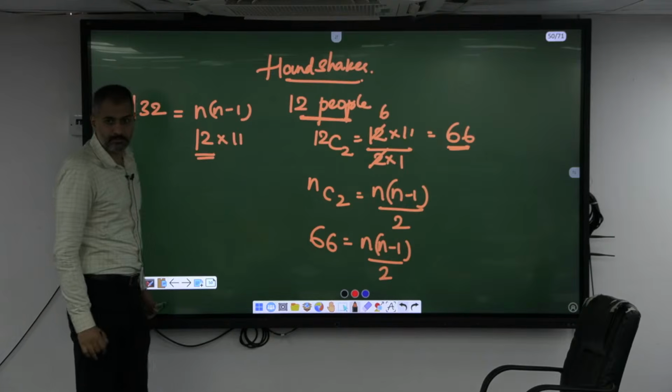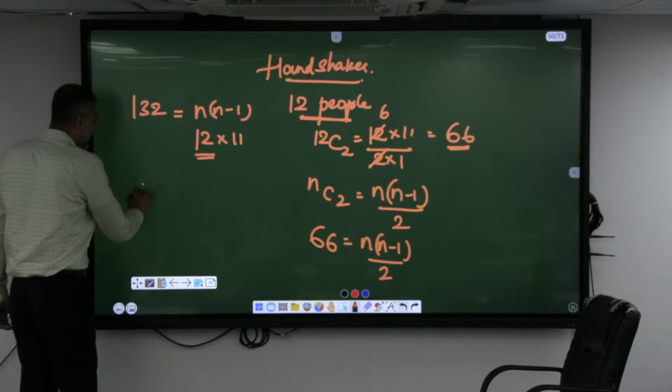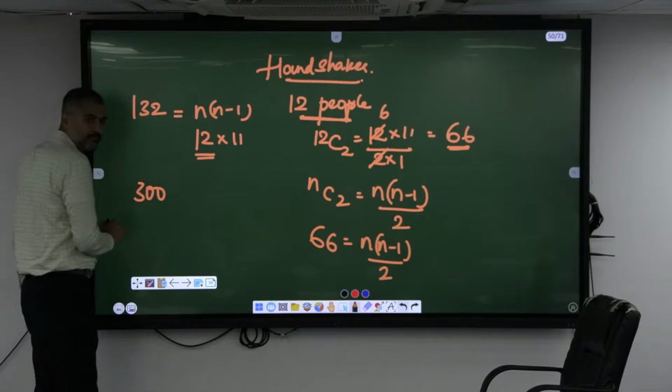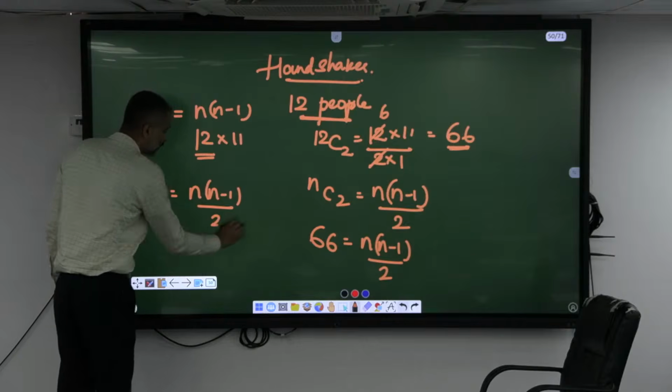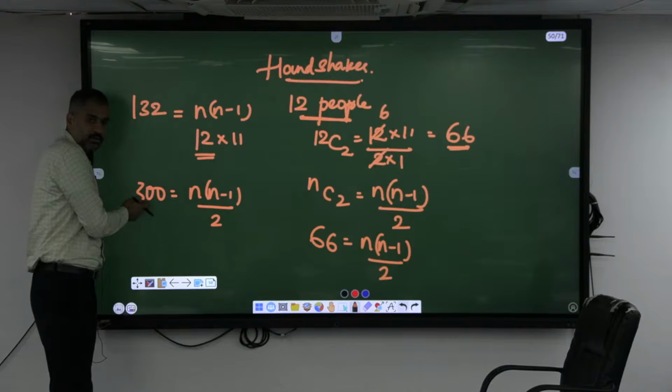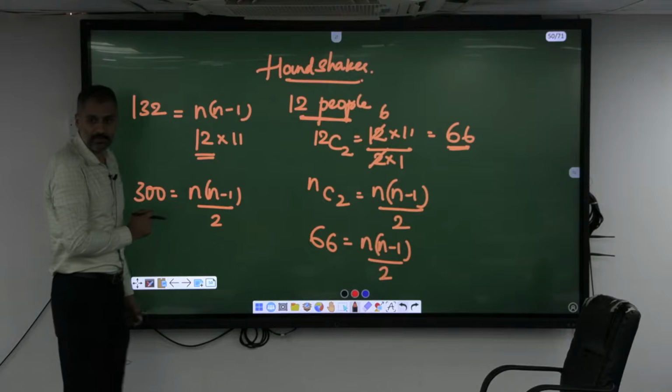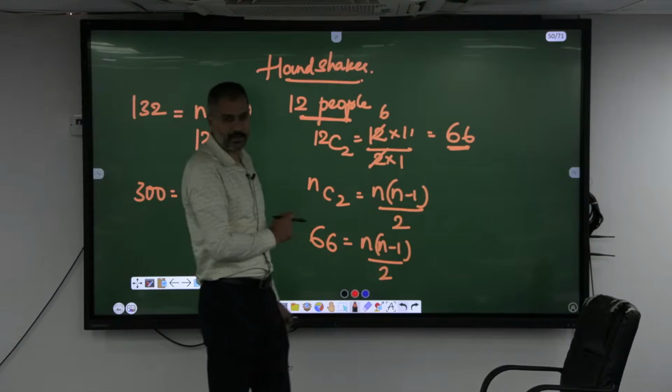Similarly, 300 handshakes were exchanged. Means what I am giving here? n into n minus 1 by 2 is equal to 300. So n into n minus 1 is 600. Can you find out the n value? Trial and error, come on.